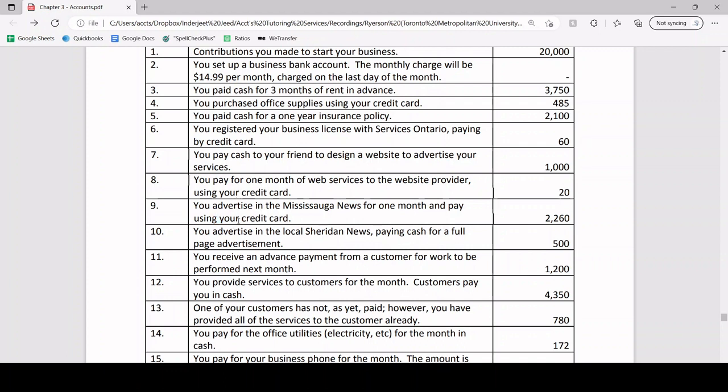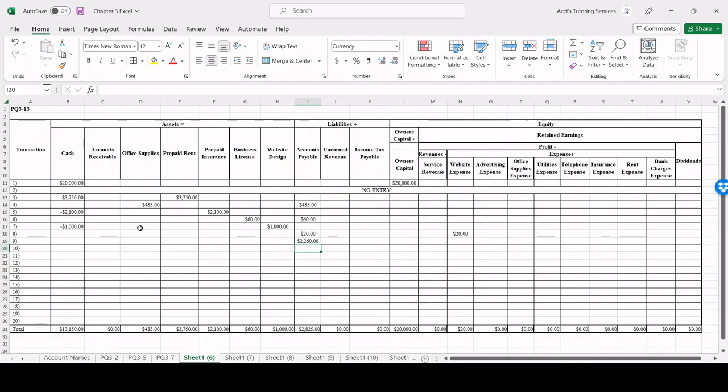So this isn't a prepaid expense because we've already advertised. It's already been done, correct? So that being said, we've consumed the expense. So we're going to now increase the advertising expense by the same amount. So advertising expense over here is going to be increased by 2260.